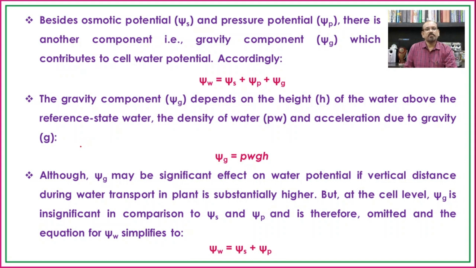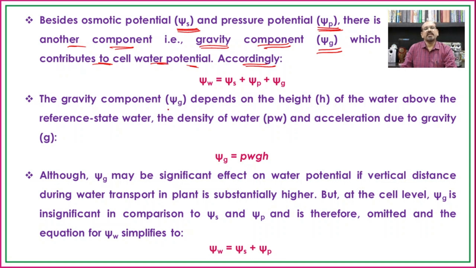Besides osmotic potential and pressure potential, we have seen earlier that the osmotic potential values are negative and the pressure potential value is positive, and that in a fully turgid cell both are the same but with different sign. There is another component, the gravity component, psi g, which contributes to cell water potential.